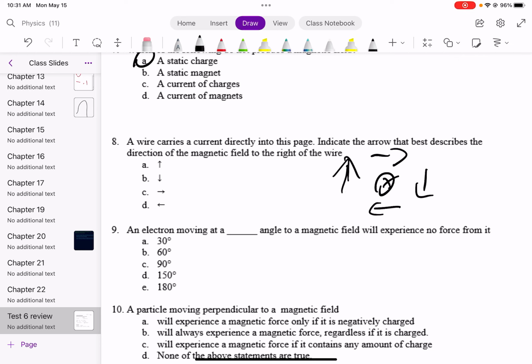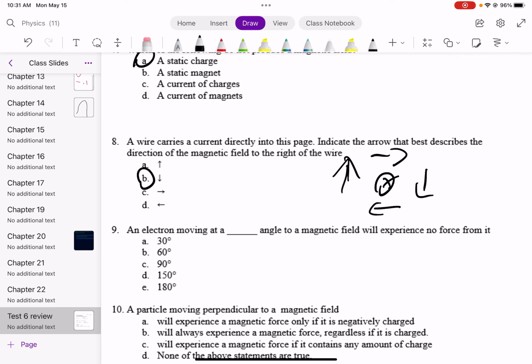So above to the right, down; below to the left, and to the left, up. That is the application of the right-hand rule, clearly indicating that in this case, the answer is going to be B. Again, if the current is going into the page, the right-hand rule tells us that to the right, over here, the magnetic field is going to be pointing down.